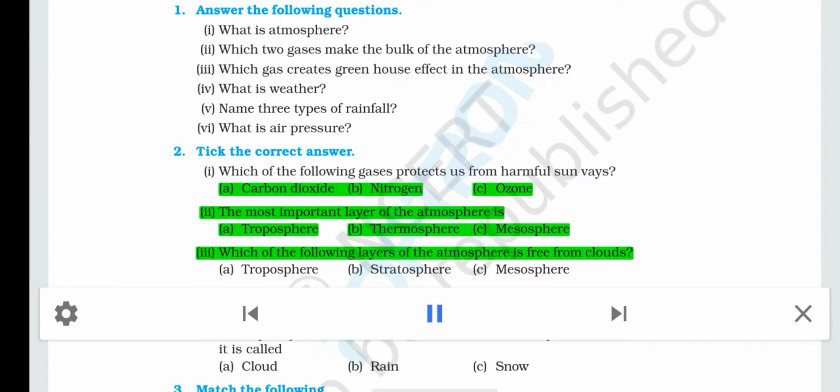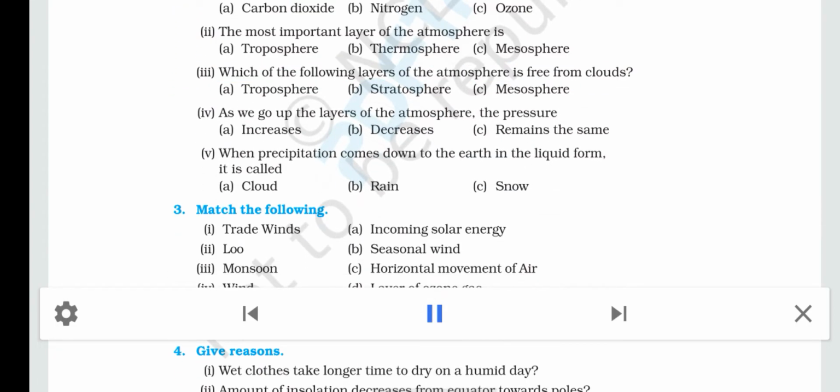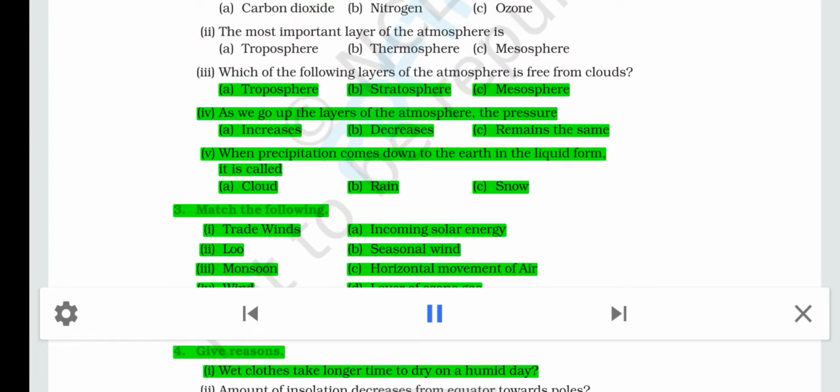A. Carbon dioxide. B. Nitrogen. C. Ozone. The most important layer of the atmosphere is A. Troposphere, B. Thermosphere, C. Mesosphere. Which of the following layers of the atmosphere is free from clouds? A. Troposphere, B. Stratosphere, C. Mesosphere. As we go up the layers of the atmosphere, the pressure A. increases, B. decreases, C. remains the same. When precipitation comes down to the earth in the liquid form, it is called a cloud.